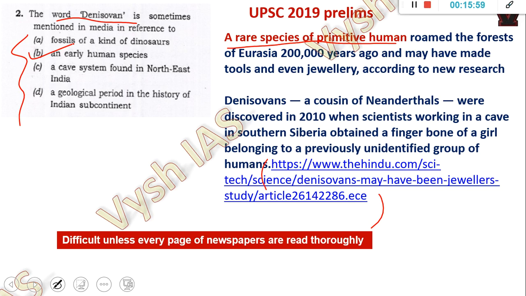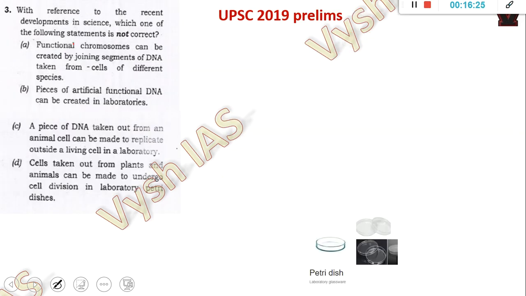We also missed it because it was in one of the science columns of that particular day, which we missed. Like this, from the art and culture page or from very irrelevant pages which people don't usually read. Not the editorial, not the front page, not the last page. It will not even be bolded. It will be some small column written by someone. Such things come, but it is okay to skip. Every year at least 15 such questions will come which you have to skip. But to understand what to skip, you should be a serious aspirant.